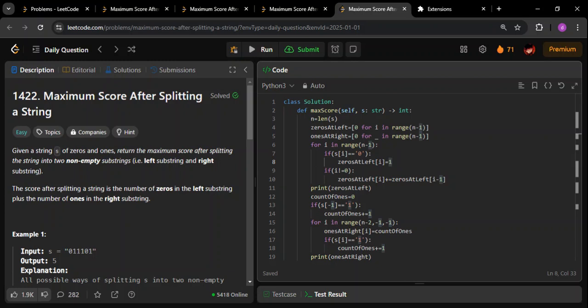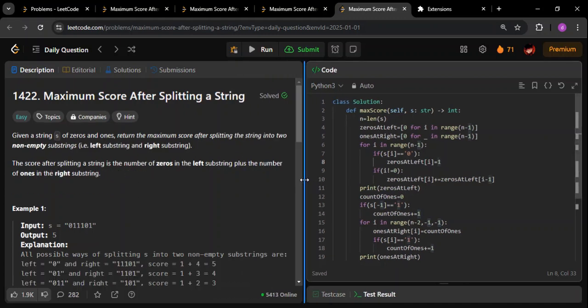Coming to today's question, it's an easy one to begin with. It's question 1422, maximum score after splitting a string. So let us quickly see this question. I will show you three approaches today, and then I will discuss both Python and Java solutions for this. So in total four approaches I am going to show you, out of which one is going to be Java. So let us see this question now.